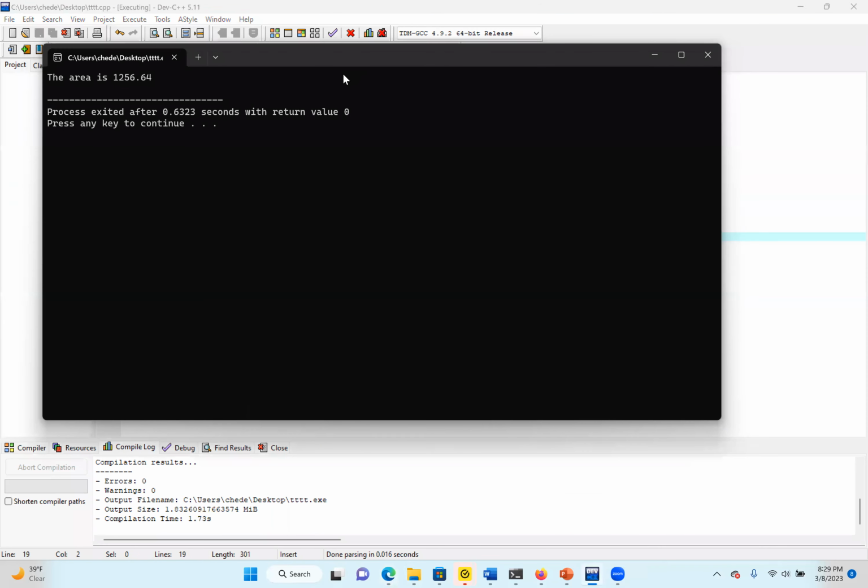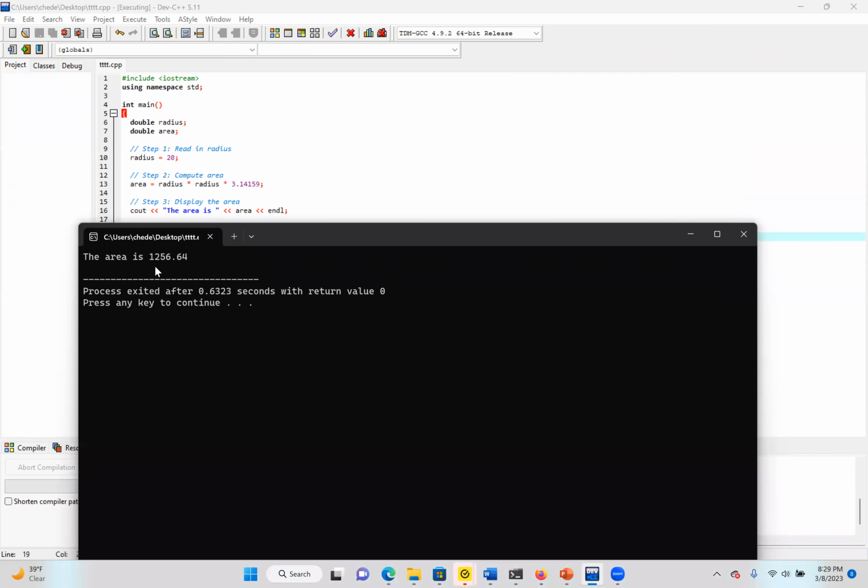Here we can see our result. The area is 1256.64, which is 20 times 20 times 3.142 giving us 1256. So we can see the output: the area is whatever value is in the variable area is what is printed here.